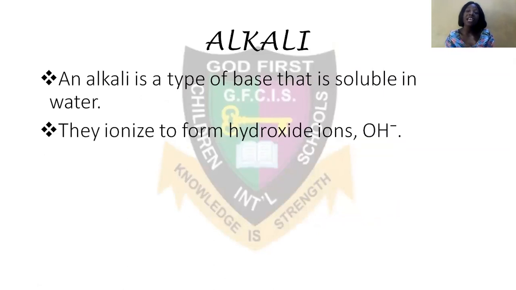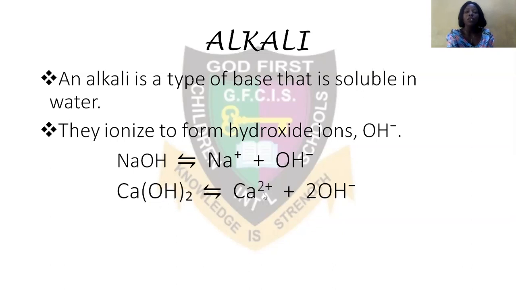So there are hydroxides that are soluble in water. Any soluble hydroxide is an alkaline. In an alkaline, they ionize to form hydroxide ion, that is OH minus. Now look at the specific example. Sodium hydroxide gives us Na plus and OH minus. Another example, calcium hydroxide gives you Ca2 plus and 2OH minus. Why? Because you have two hydroxide ions, so it will produce two hydroxide ions when dissolved in water.